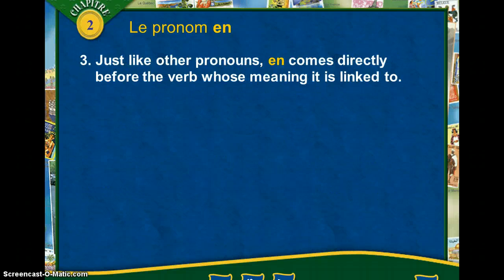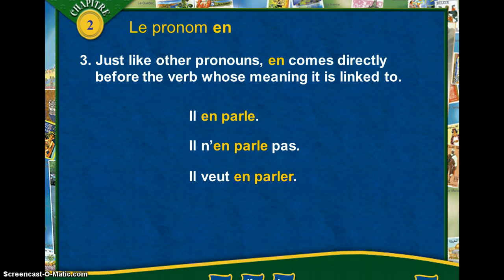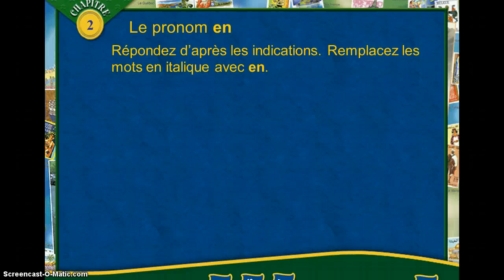So just like other pronouns, en comes directly before the verb whose meaning it is linked to. So this should all look familiar. Il en parle. If we make this negative, il n'en parle pas. Il veut en parler. The meaning is linked to talking about it, not wanting it, or wanting about it. See, that makes no sense. Il ne veut pas en parler. Again, it goes with the verb that it is linked to.